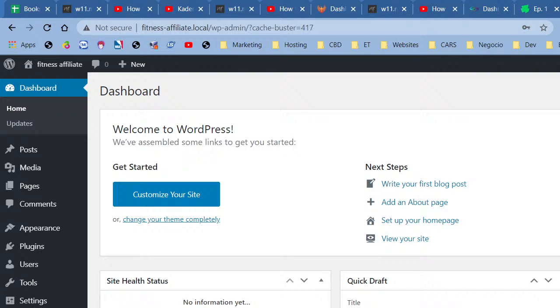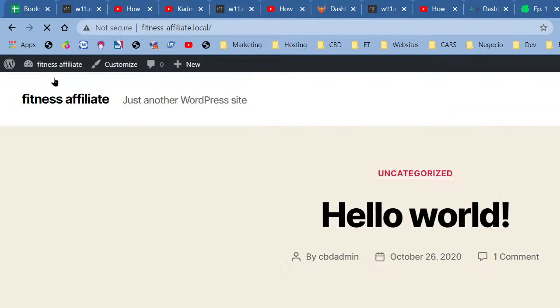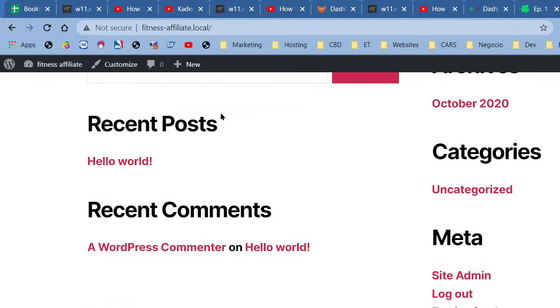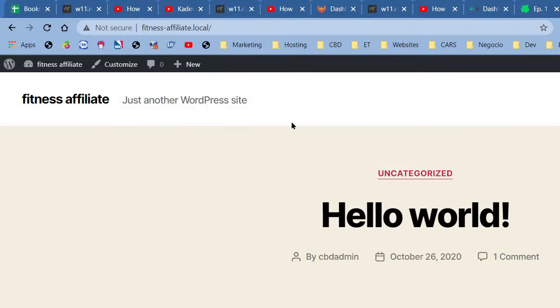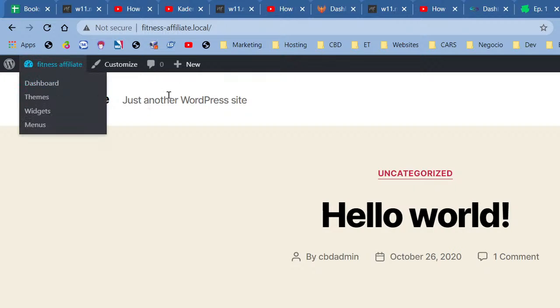It's completely blank. And what's happening right here now is that we have a fresh install of WordPress where we can start to create our website. And right now it doesn't look like much, but there's a lot of room for growth. So the first thing that we're going to do is fix the theme.